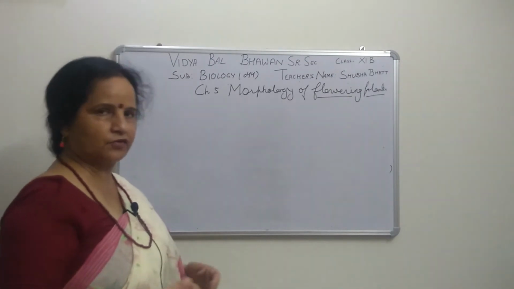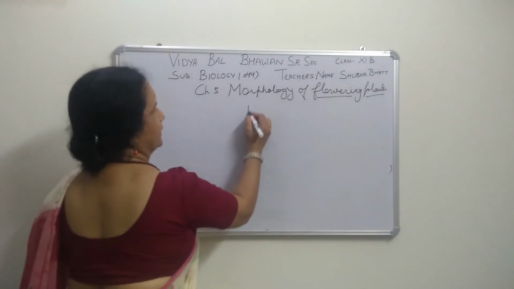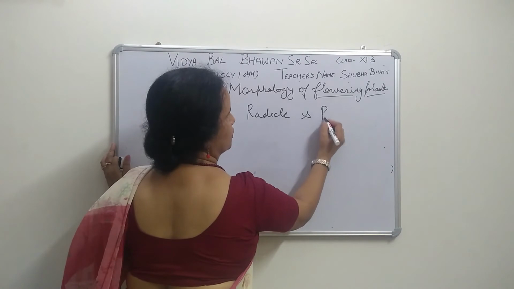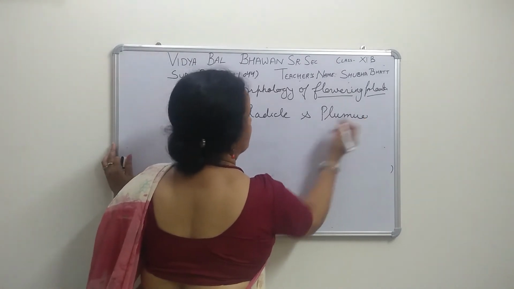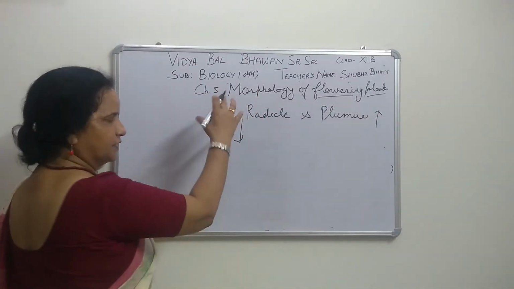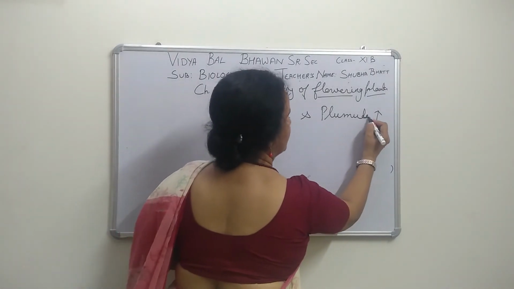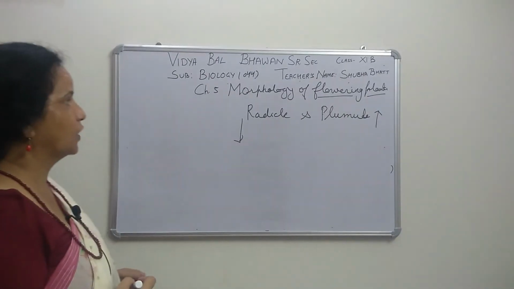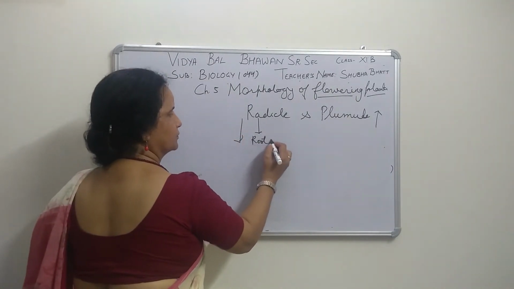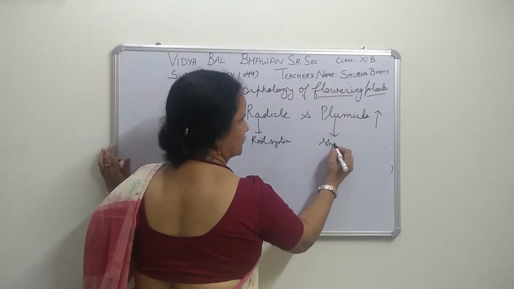So you know, in any plant's growth, when seeds germinate, there are two parts: the radicle and the plumule. The radicle will grow downwards, under the soil, and the plumule will grow upwards, above the soil. So the radicle will be responsible for the root system, and the plumule will be responsible for the shoot system.